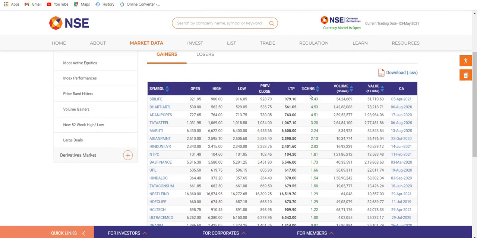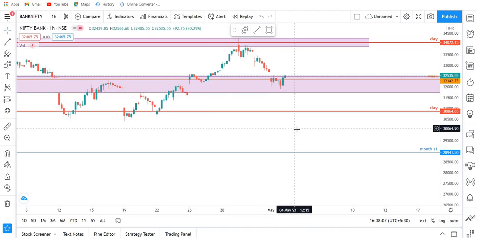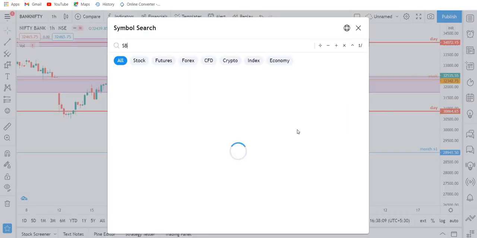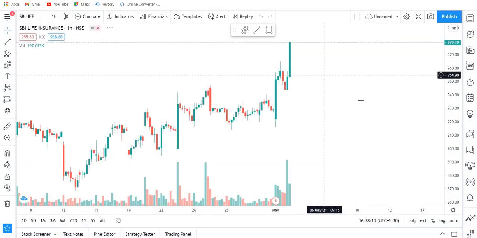And I have picked both these stocks for tomorrow's trading also. Losers, Titan, IndusInd Bank. IndusInd Bank, we were short on the IndusInd Bank a few days back also, and I have told you that it is going down hard. We were short on this bank, and today also it has fallen. So now let me show you the thing first on the SBI Life. So this is SBI Life.